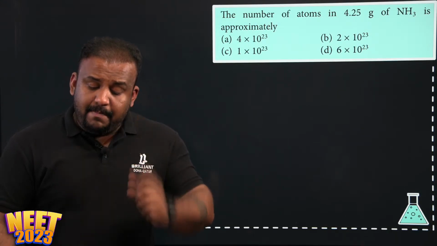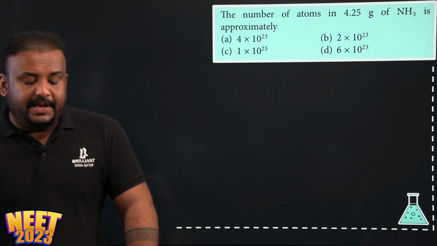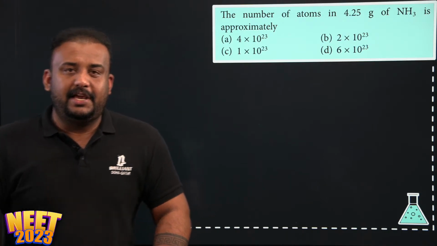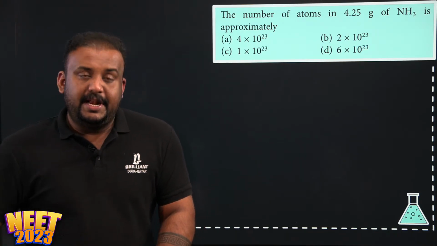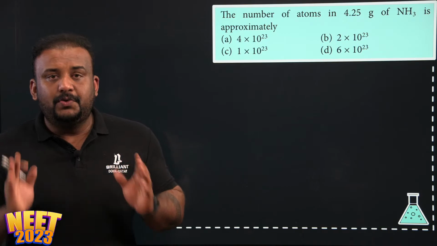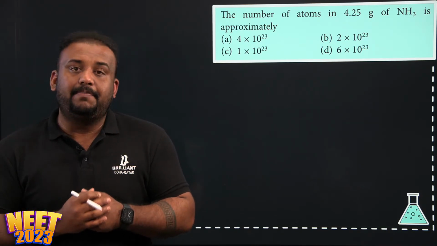Next one. The number of atoms in 4.25 gram of ammonia is approximately, come on, quick. The number of atoms in 4.25 gram of ammonia is approximately.